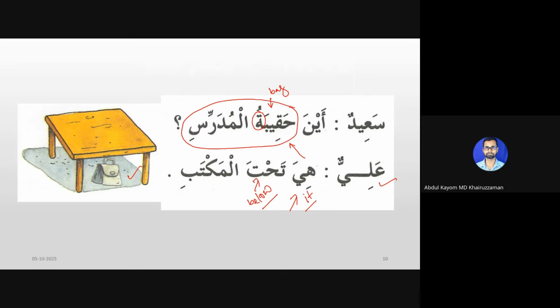If it is an object, it will be it, but if hiya refers to a feminine person, then it will be she. So if Saeed asks, Aina hakibatul mudarrisi, where is the teacher's bag? Ali answers, Hiya tahta al-maktabi. It is below the table.